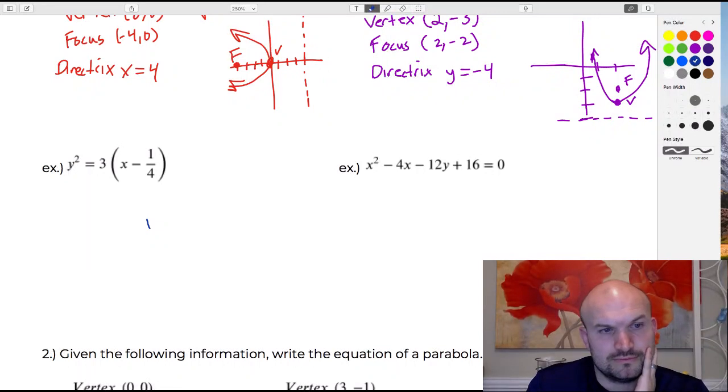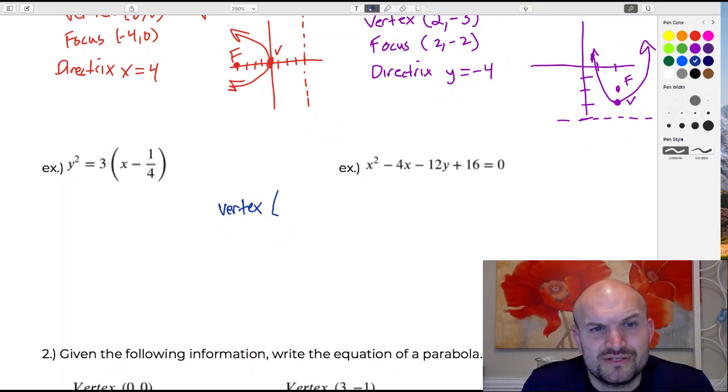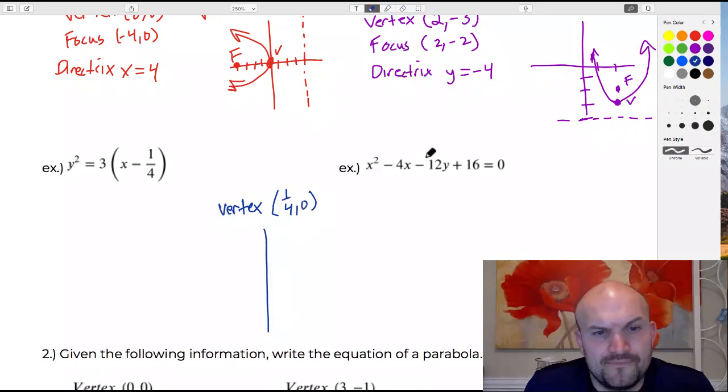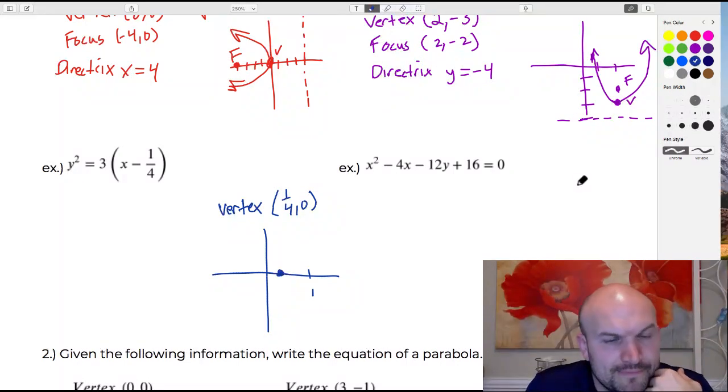So first thing is let's go ahead and identify the vertex here. The vertex doesn't look like it's going to be very fun to graph, but again, we're just going to plot this, right? So this is going to be at 1/4, 0. If we're just going to go ahead and graph that, let's make this 1, right? And so 1/4, 0 would be right there, okay? We'll make this a nice little vertex there.